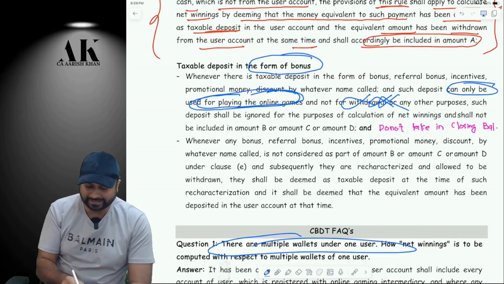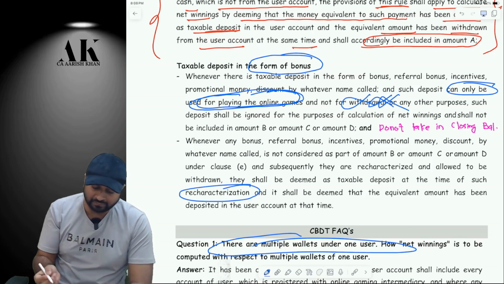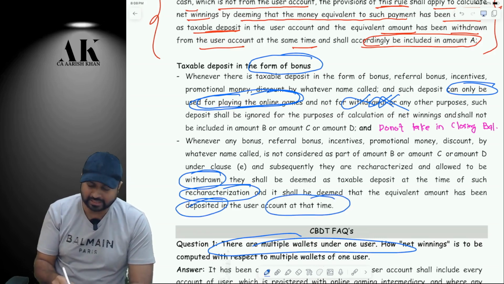But if you recharacterize that later on as withdrawable, then it will be subject to tax. Are you clear? Please tell me.